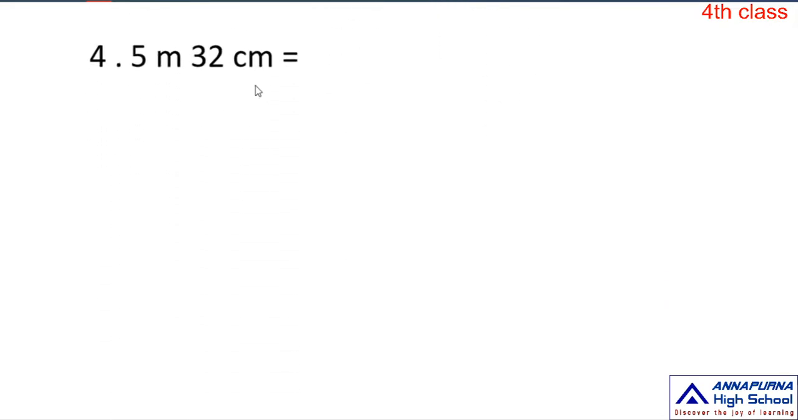Move to the fourth sum, children. So here, what is the sum, children? 5 meters and 32 centimeters. So here I am dividing this sum into two parts. How do I divide, ma? 5 meters plus 32 centimeters. And what did he say? To convert into centimeters. So this is already in centimeters, ma, so no need to convert 32. We need to convert 5 meters only.